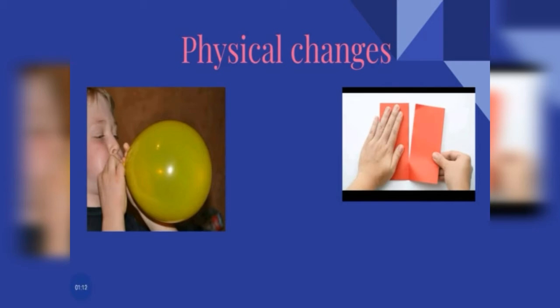So here, physical change is the change which occurs physically. That means here no new substance is formed. It is known as a reversible process. That means we are able to get back the substance.